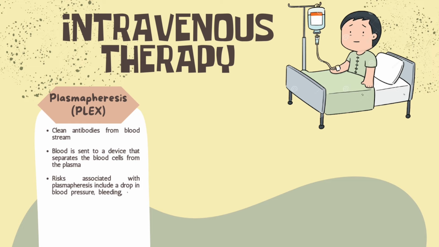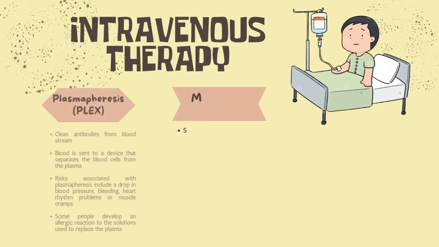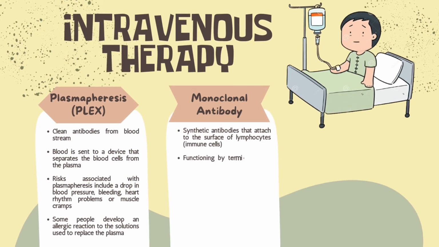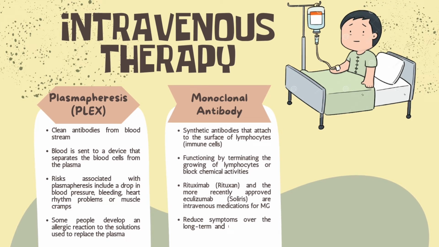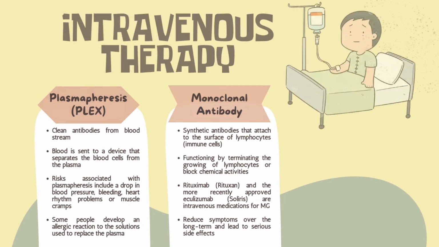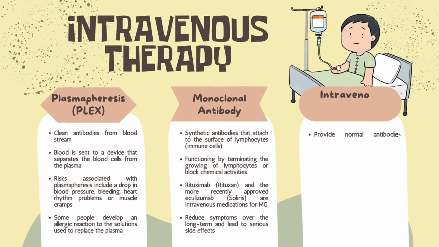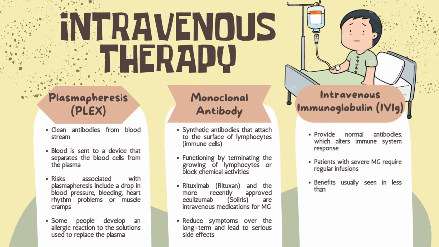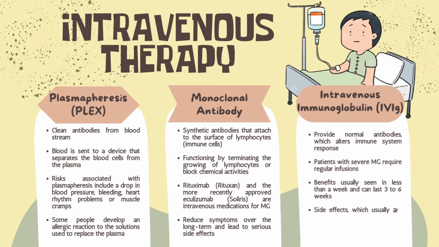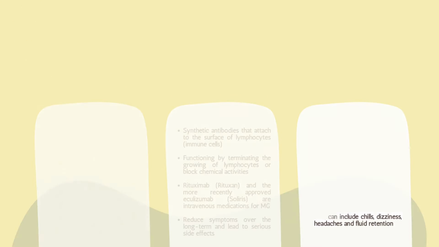Plasmapheresis uses a filtering process similar to dialysis. The red blood cells are combined with new plasma without harmful antibodies, and the blood is returned to the patient. Once attached with monoclonal antibodies, they either stop lymphocytes from growing or block chemical activities at the neuromuscular junction that provoke the autoimmune processes. Intravenous immunoglobulin (IVIG) provides the body with normal antibodies that alter the response of the immune system. Benefits usually appear quickly, can last 3 to 6 weeks, and cause few mild side effects.